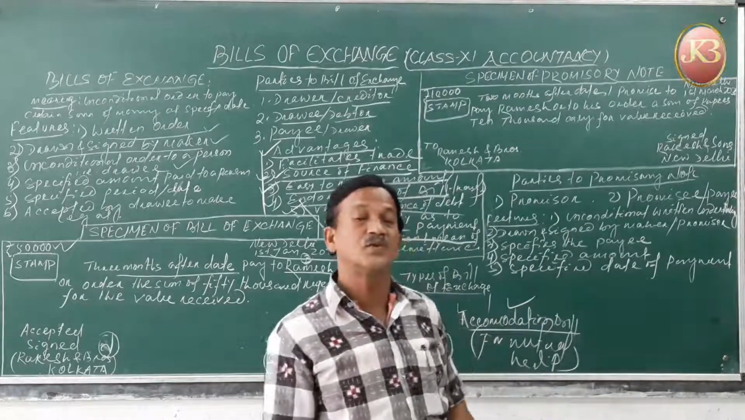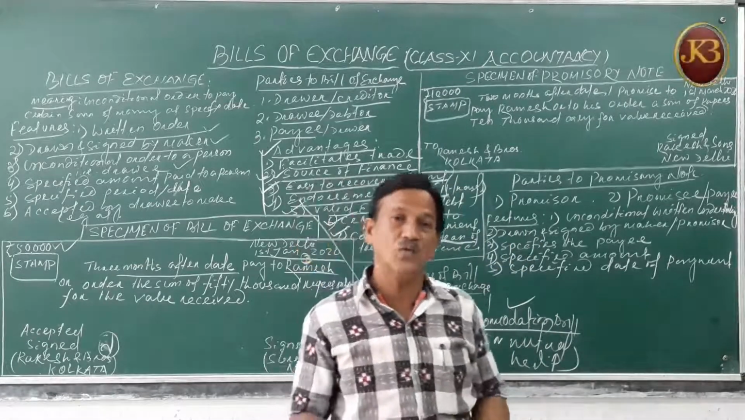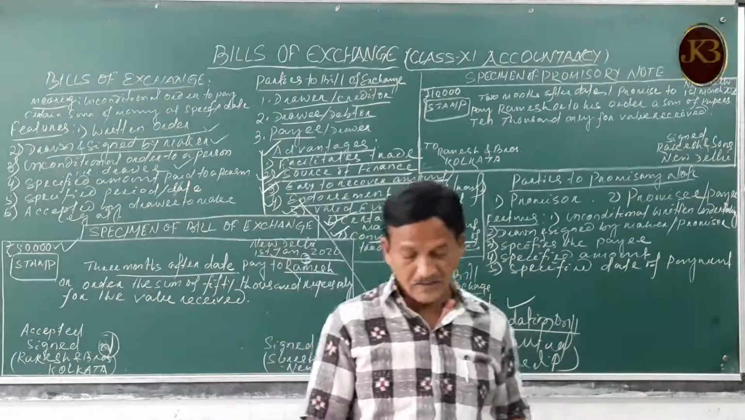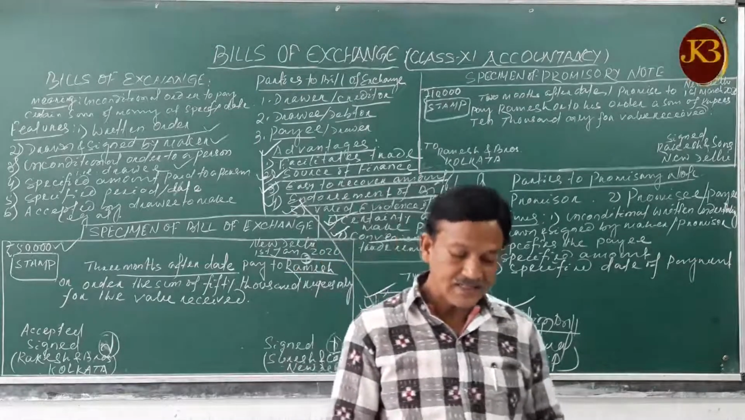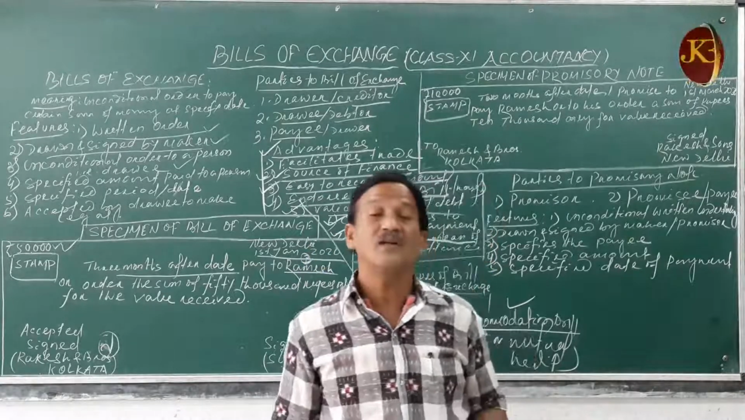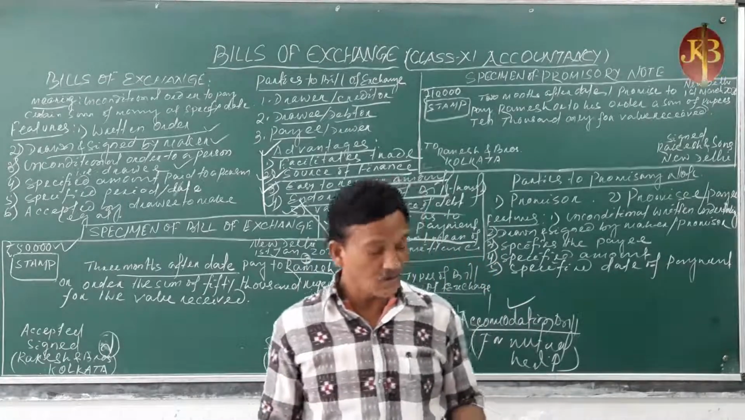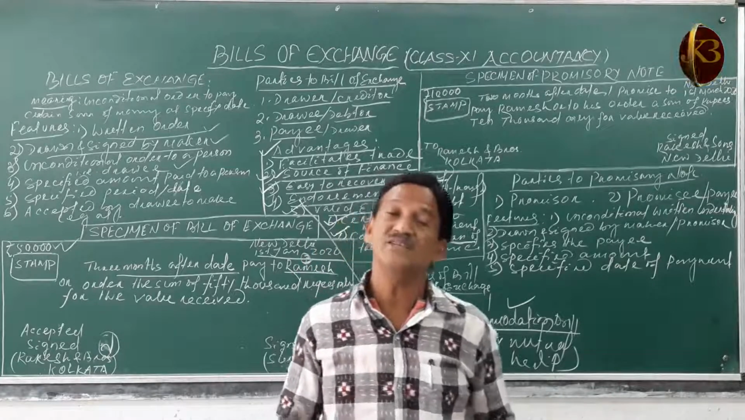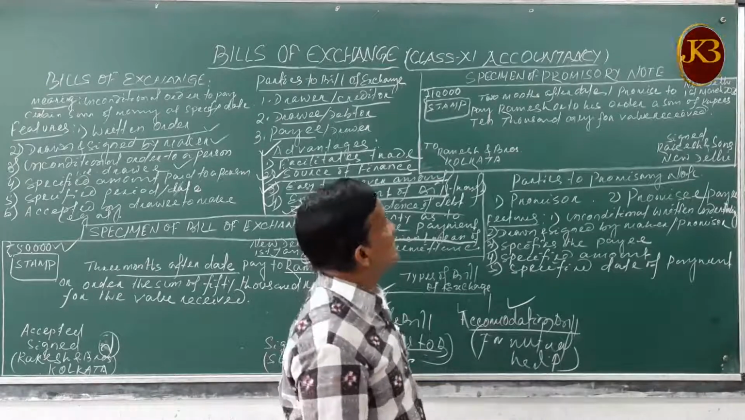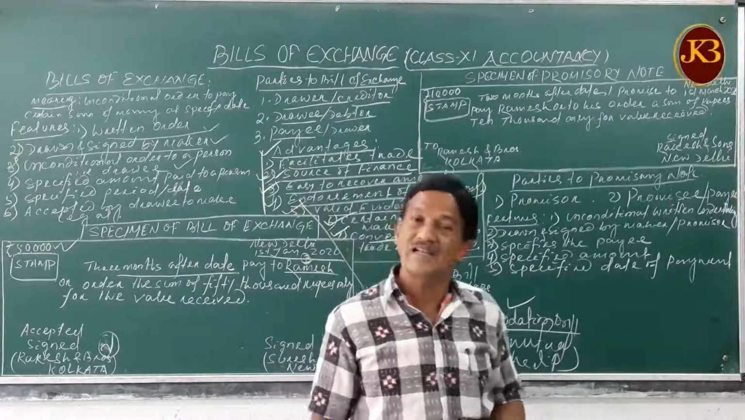As per section 4 of the Negotiable Instruments Act 1881, a promissory note is defined as an instrument in writing containing an unconditional undertaking signed by the maker. Maker means the promisor, to pay a certain sum of money only to, or to the order of, a certain person or to the bearer of the instrument. That is called a promissory note.